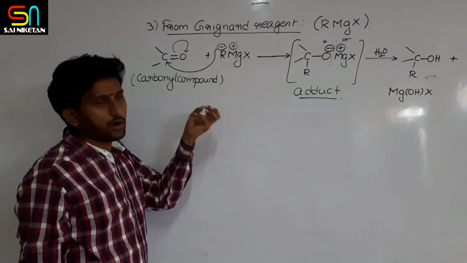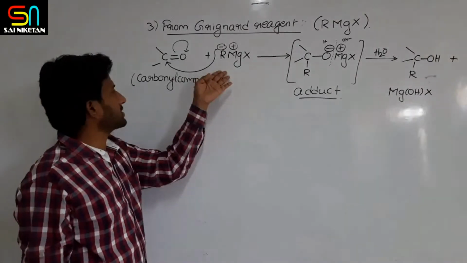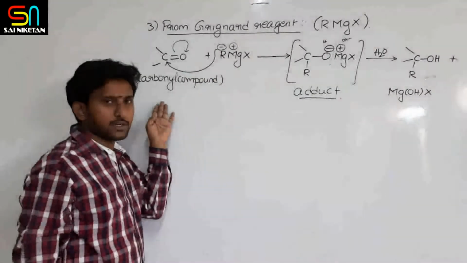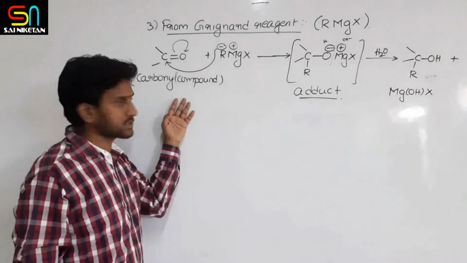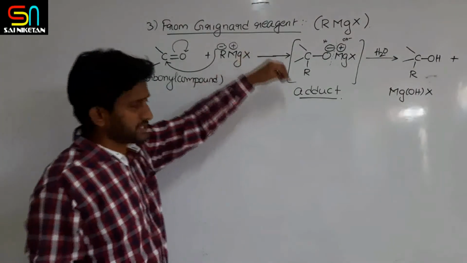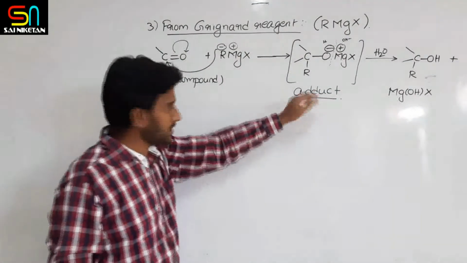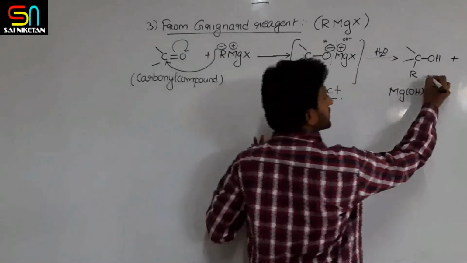How do you get alcohol from Grignard reagent? Grignard reagent is allowed to react with any carbonyl compound, aldehyde or ketones. When they react with RMgX, what is happening? First step, an adduct intermediate is formed. This is followed by hydrolysis. You will get alcohols.